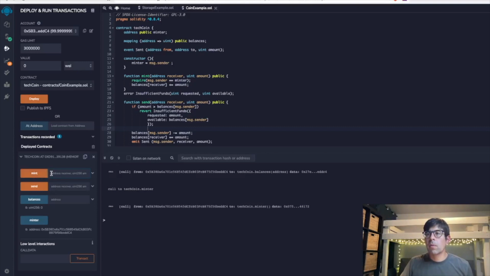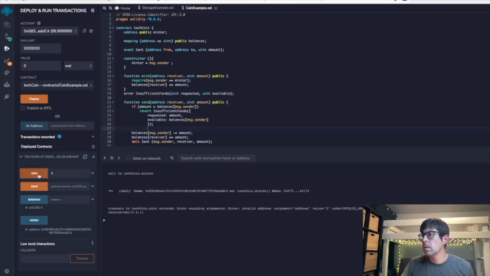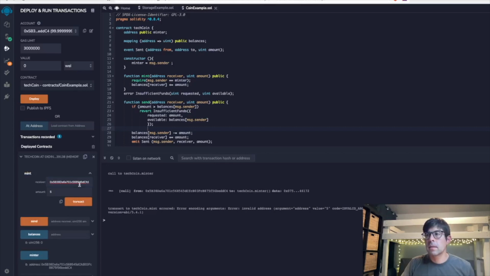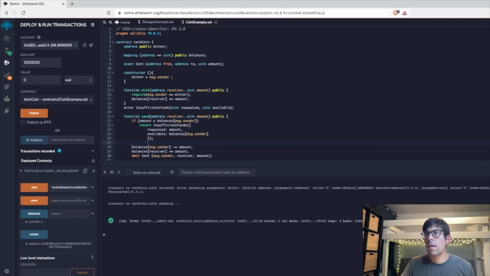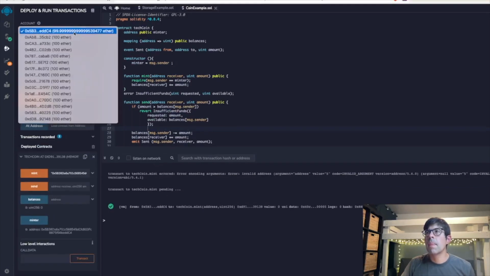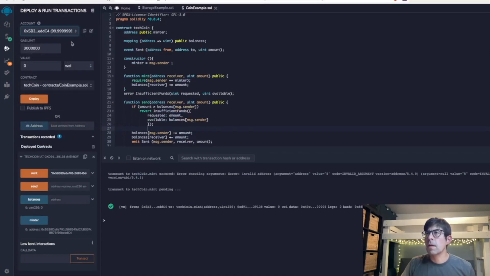So now what we're going to do is test our functions here. We are going to mint 5 coins. But we need to mint that to a specific address. So let's go ahead and expand this and mint it to the first address that we have in this account. So we're going to transact that. Okay, so it looks good. And I don't see the balance change. So that's kind of interesting.